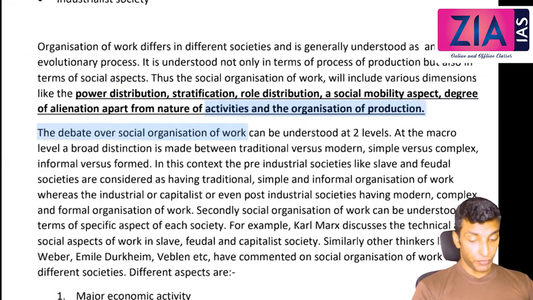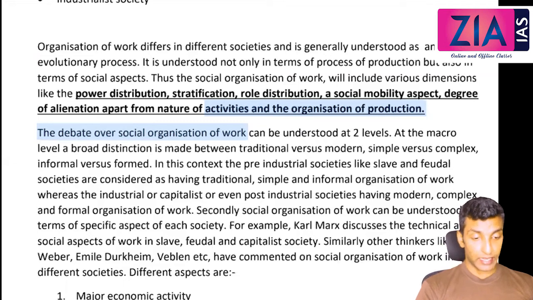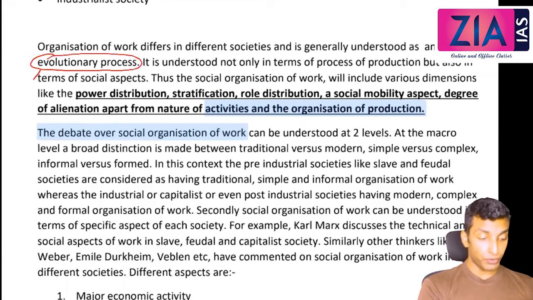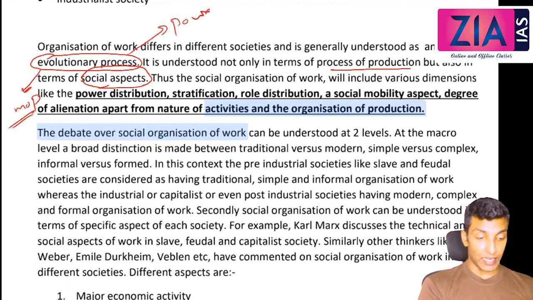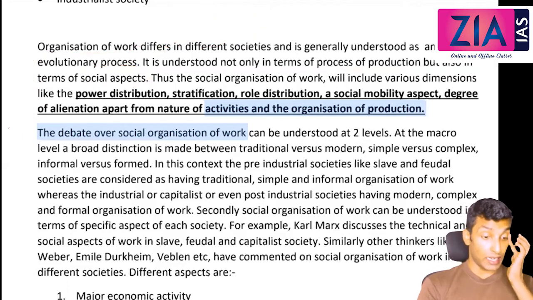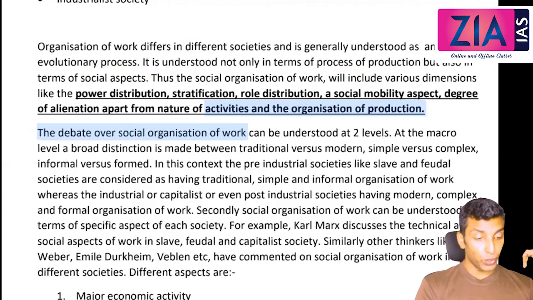Organization of work differs in different societies and is generally understood as an evolutionary process. This evolutionary model is what we have seen in the Marxian theory of mode of production. It is understood not only in terms of the process of production, but also in terms of social aspects. What are the various social aspects we have discussed? We have discussed who is powerful, who is powerless, how the wealth is distributed, and what the source of alienation was. So everything we have discussed in the Marxian understanding, exactly the same thing you need to do here also.